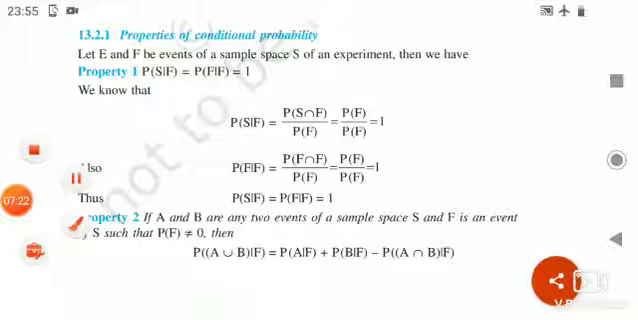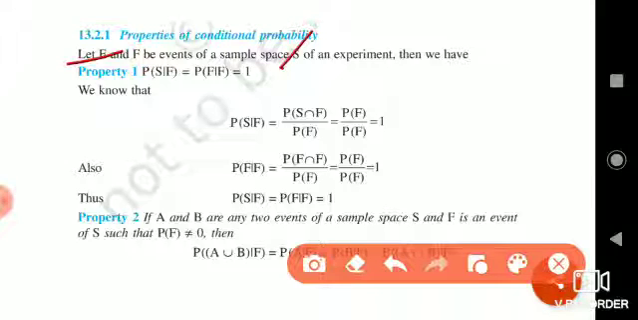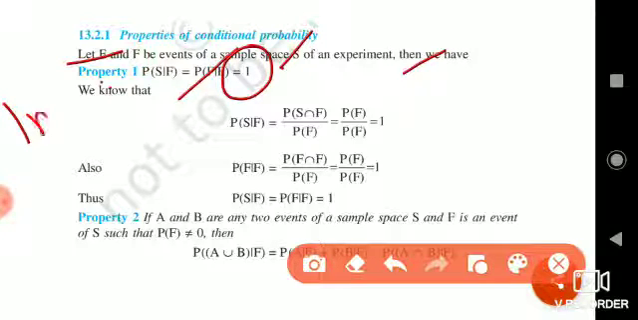Dear students, let me begin with the first property of conditional probability. For any event F, we have to show that P of S given F is always equal to P of F given F, and that is always equal to 1. This is the property which is expected in the examination for 1 mark.